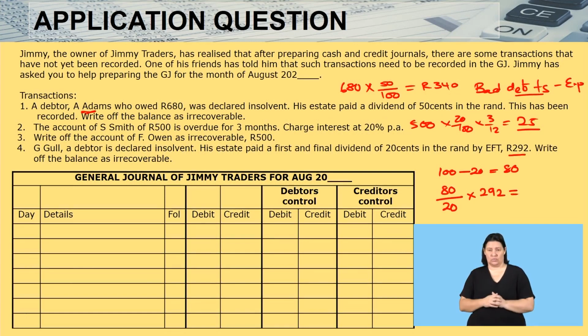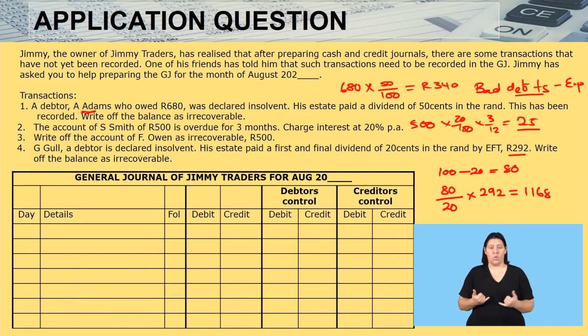I want you to quickly punch that in your calculator. If you say 80, you divide 80 by 20, and then you say multiplied by 292. How much do you get? You should get 1,168.